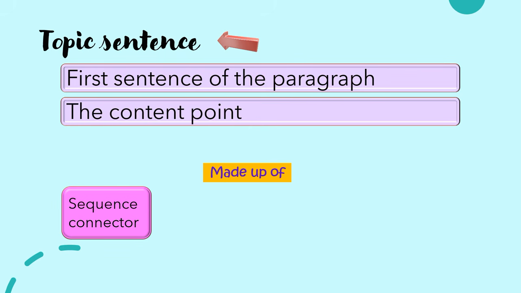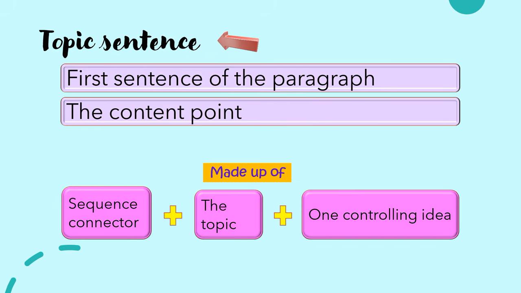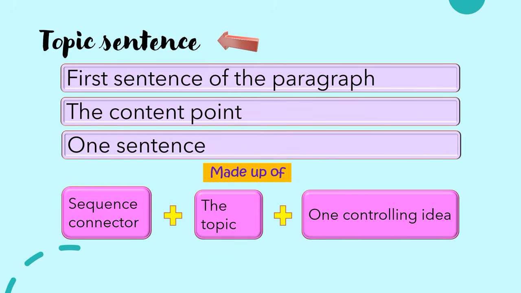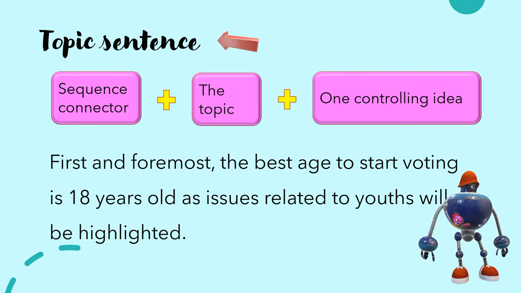Start your topic sentence with a sequence connector, and then add the topic of your discussion. After this, add the controlling idea, which is your content point. And all this should be written in one sentence. Let's now look at an example of a topic sentence for the first content point.